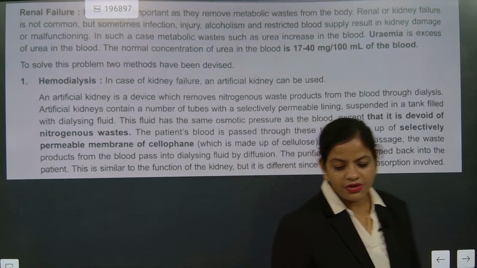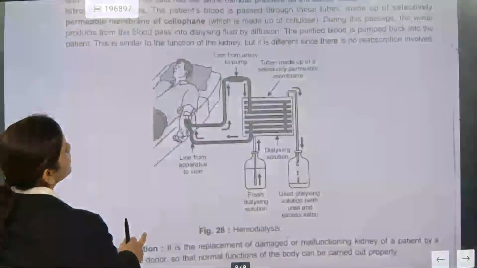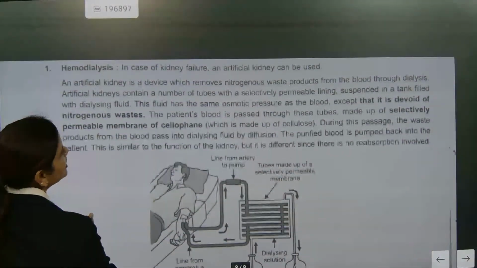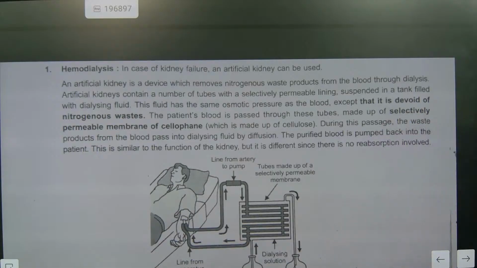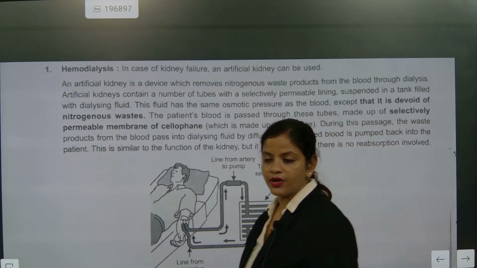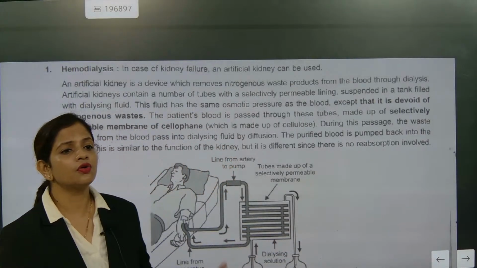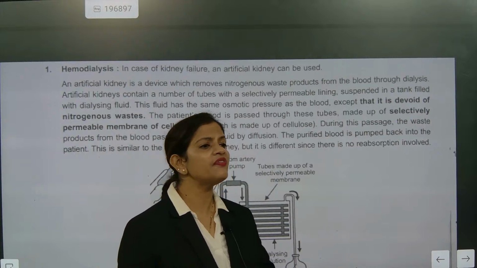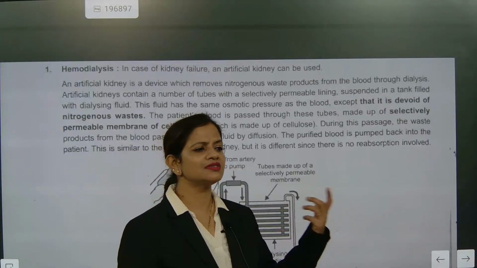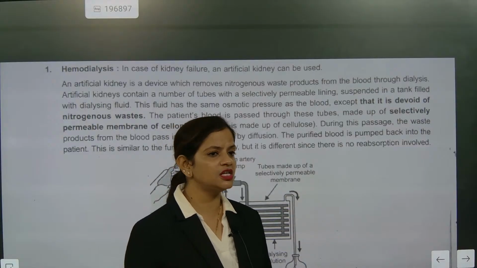So, beta, what is the meaning of renal failure? Renal failure means the kidney fails. How does renal failure happen? Either a stone was there and the stone damaged the corpuscles and swelling started inside the kidney, or some other problem comes, and then the body part will stop responding properly. Fever is one of the easiest symptoms of kidney disease, and if blood pressure is also there, it means a kidney problem will come.